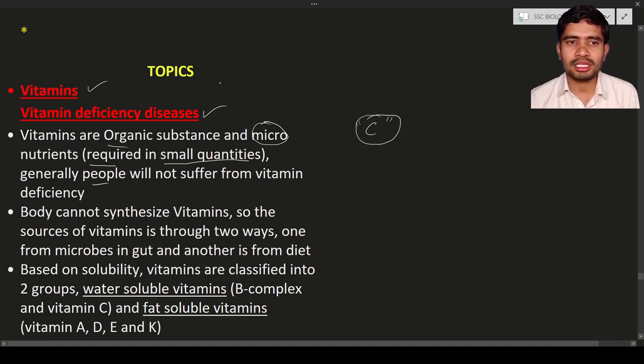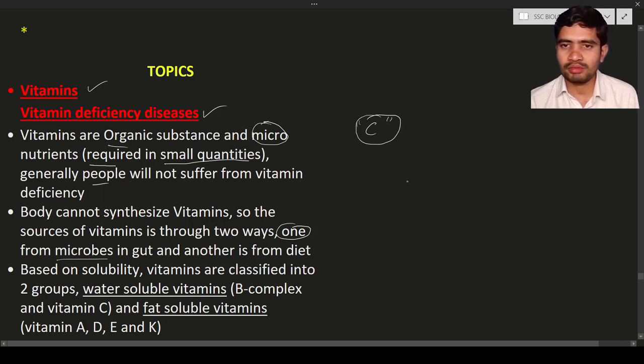The body cannot synthesize vitamins, so vitamins have to be taken from outside through two ways. One is from the diet: you have to take the vitamins from the food. Another is from the microbes. In your body, especially in the alimentary canal, there are some microorganisms known as gut microorganisms. They are going to produce the vitamins.